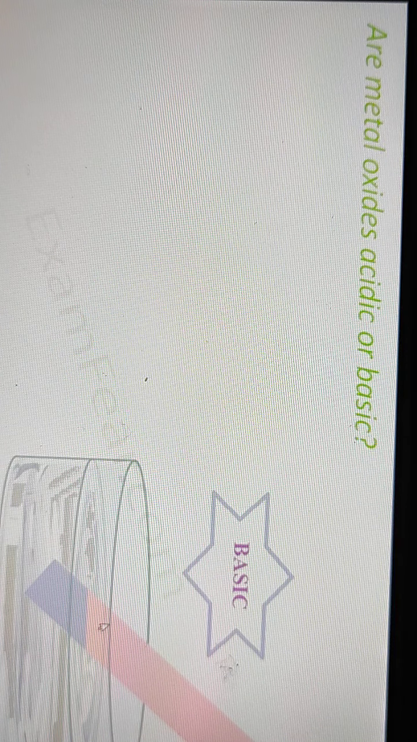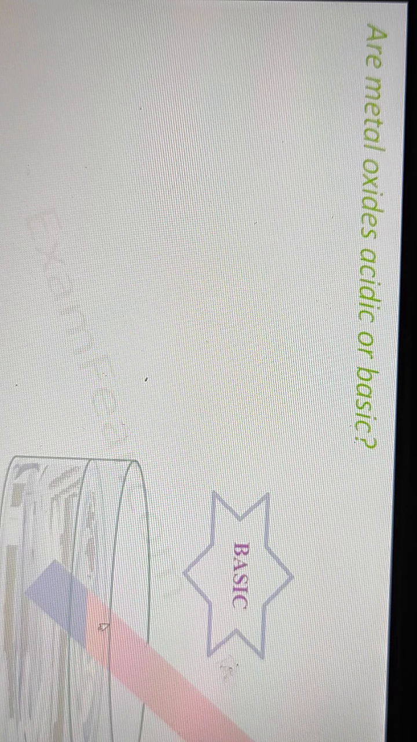Now the next question that comes to your mind is: are these metal oxides acidic or basic in nature? Whether we talk about magnesium oxide, copper oxide, or aluminium oxide, are all these oxides acids or bases? Acids and bases are defined by their pH value. Now how do we test whether a particular substance is acidic or basic in nature?